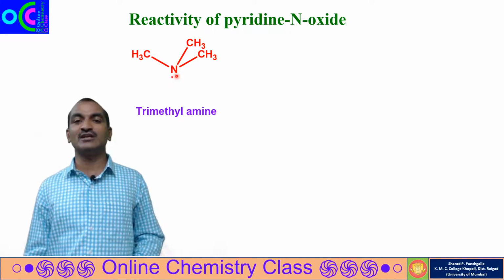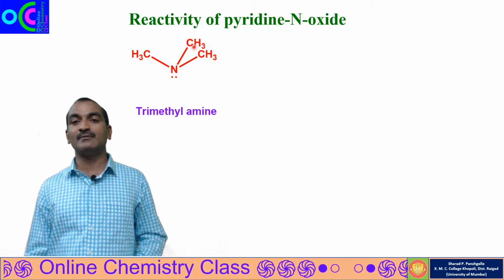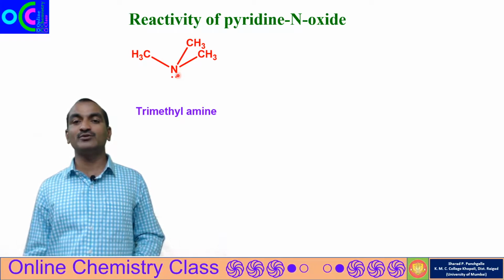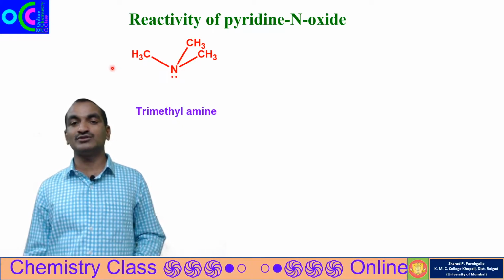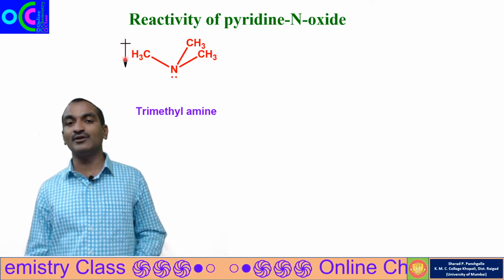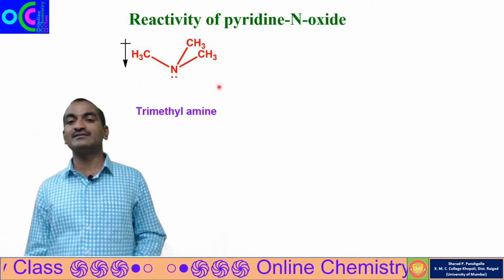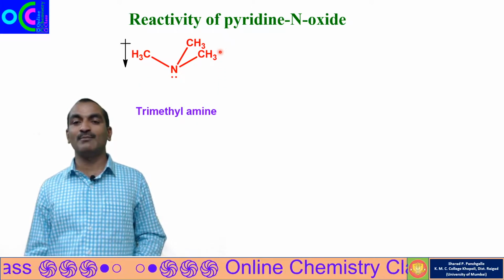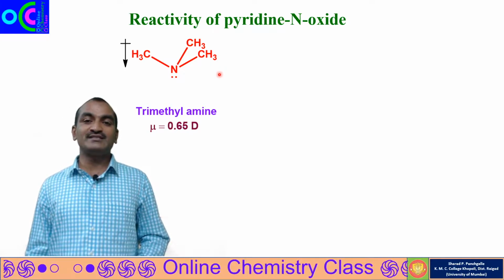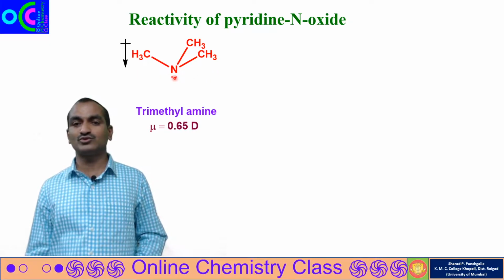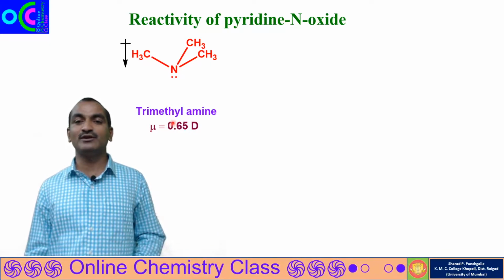Trimethylamine is a tertiary amine. Here nitrogen is attached to 3 carbons. Carbon is less electronegative as compared to nitrogen, so the flow of electrons will be from carbon to nitrogen. We have denoted the flow of electrons towards the nitrogen, so this resultant compound is polar in nature. The dipole moment of trimethylamine is 0.65 D.